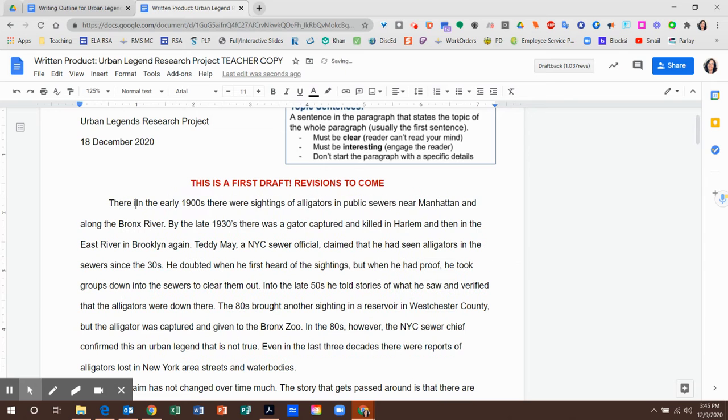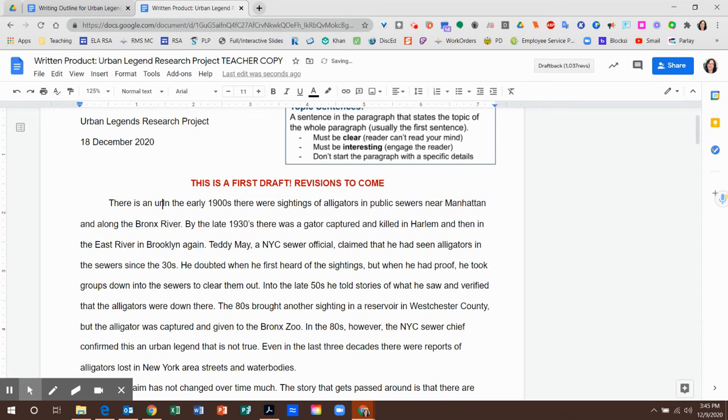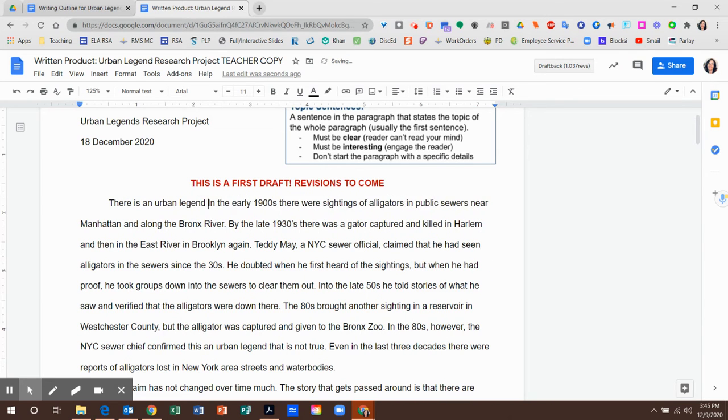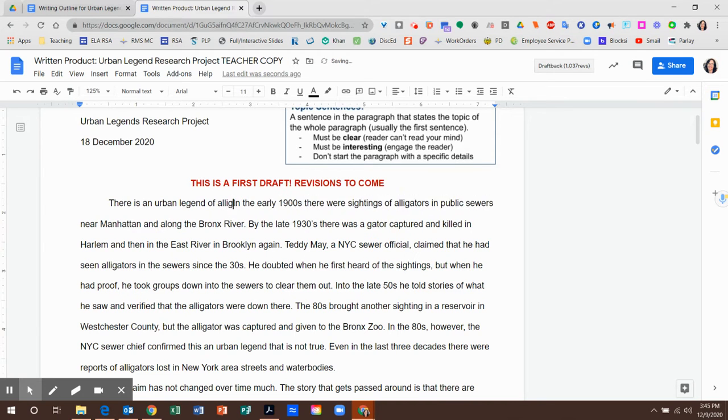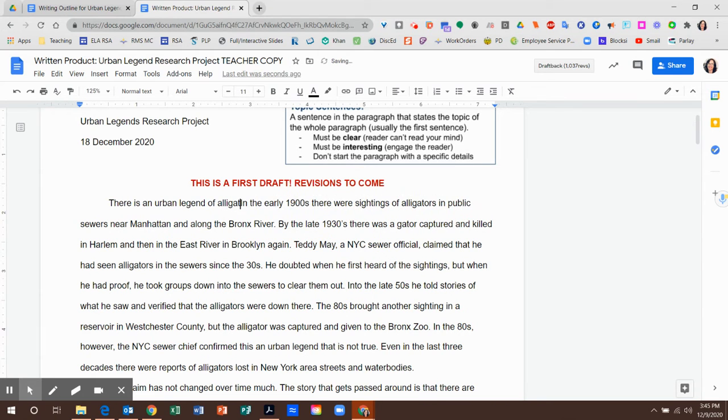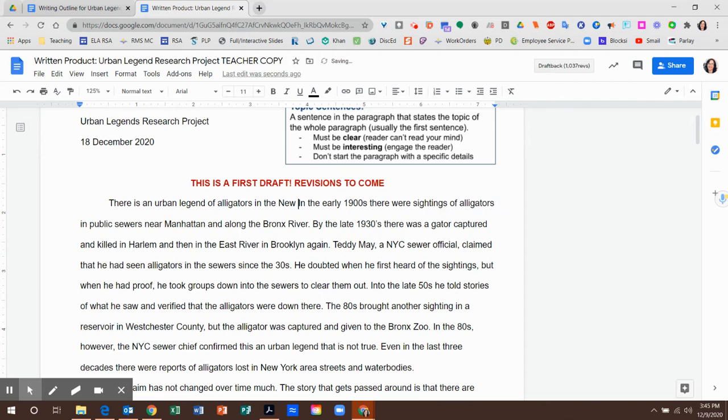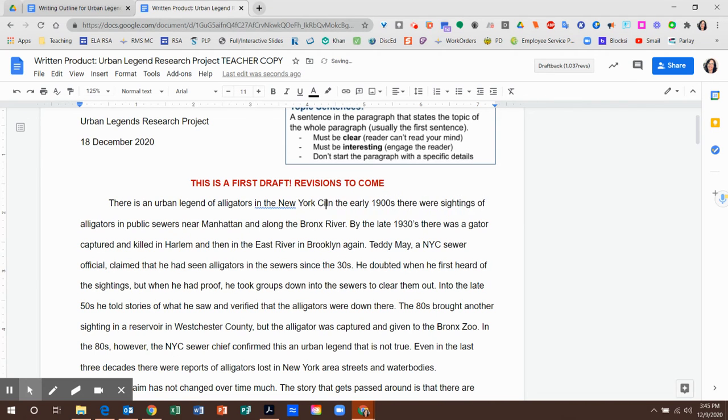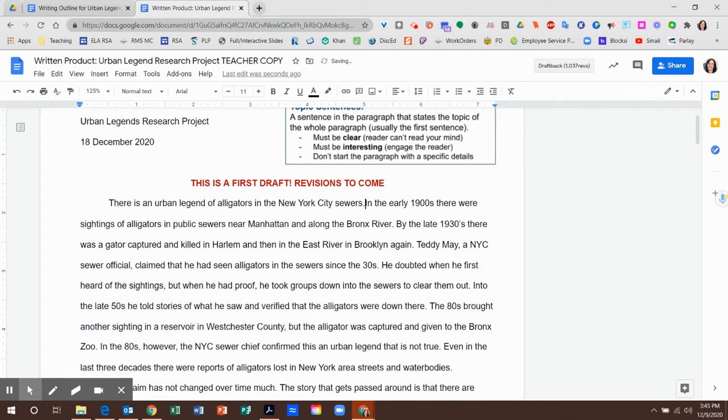Okay, so there is an urban legend of alligators in the New York City sewers. Or maybe, yeah, New York City sewers. Okay, but that still doesn't get at the time piece. So I think I might want to put that actually in the beginning.